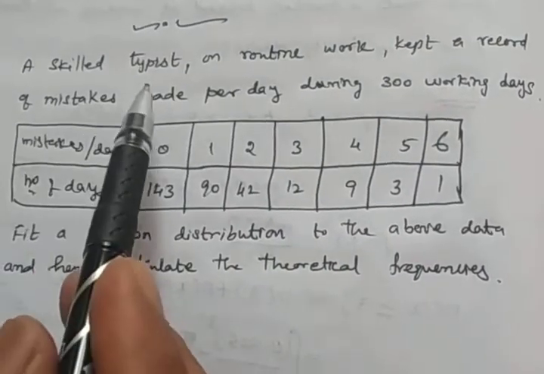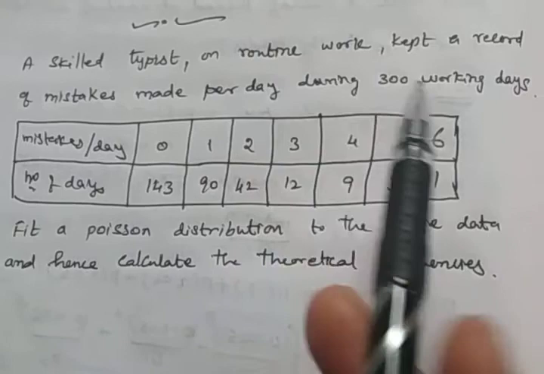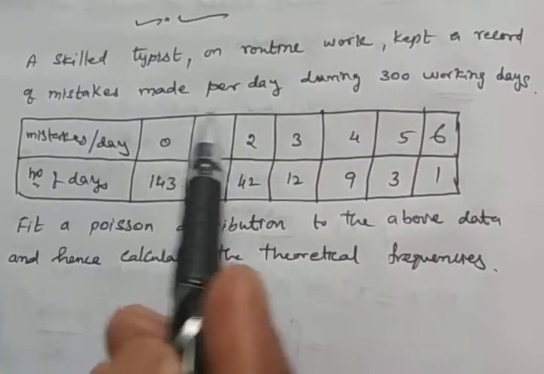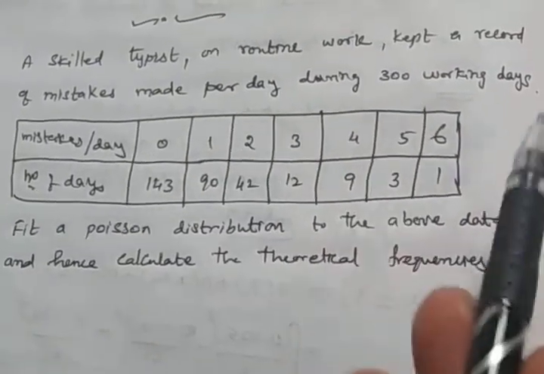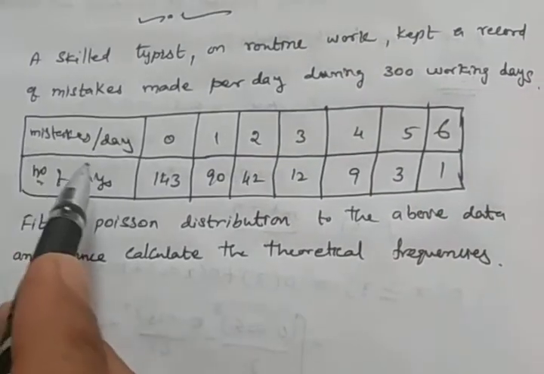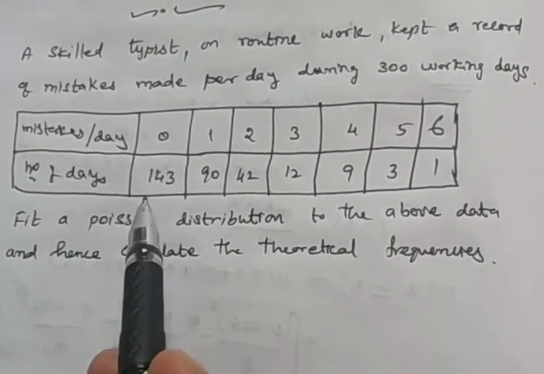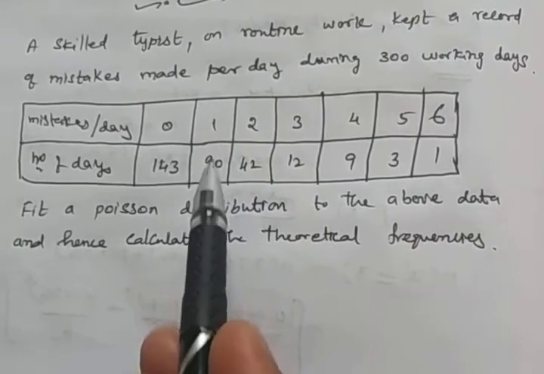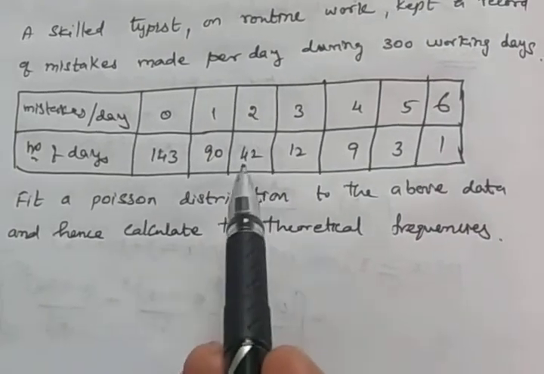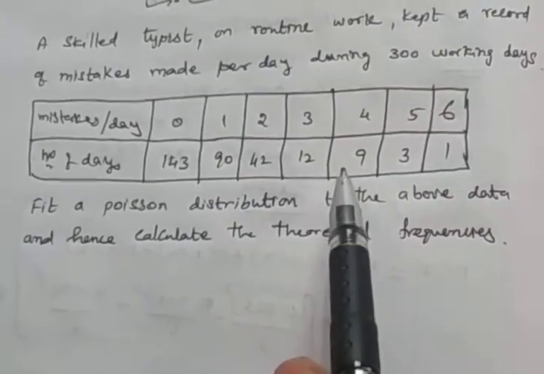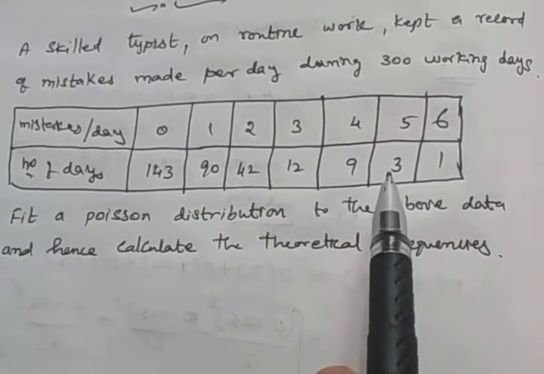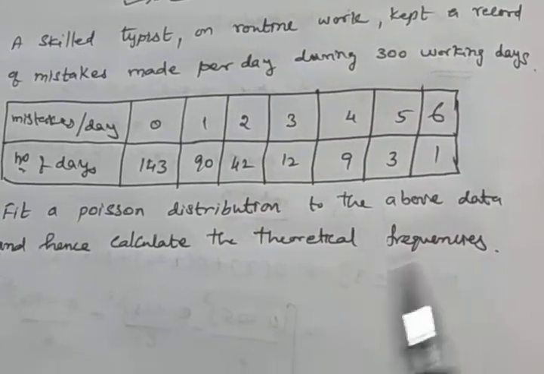A skilled typist on routine work kept a record of mistakes made per day during 300 working days. Mistakes per day 0, number of days is 143; 1 mistake, 90 days; 2 mistakes, 42; 3, 12; 4, 9; 5 mistakes is only 3 days and 6 mistakes 1 day.